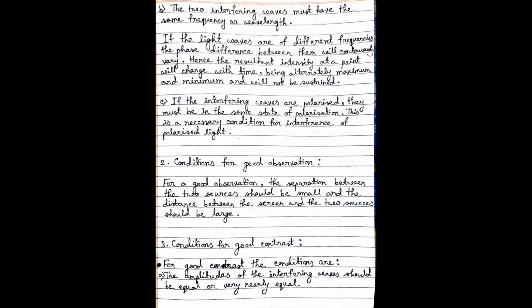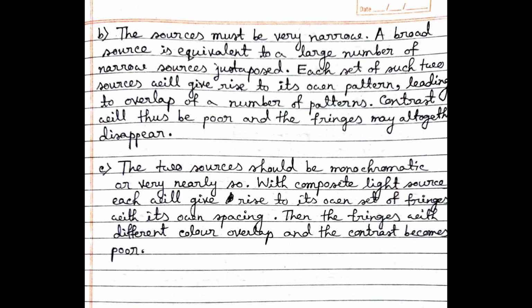Now, the conditions for good observation, that is, so that we can observe the interference pattern. The separation between the two sources should be small, and the distance between the screen and the two sources should be large. And for good contrast, the amplitudes of the two interfering waves should be equal or nearly equal. And the sources should be very narrow.